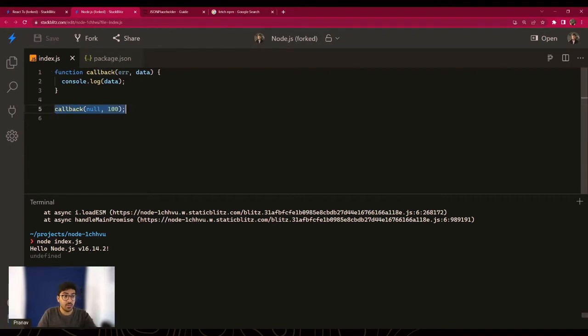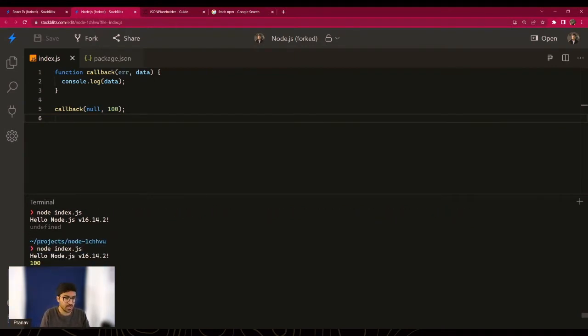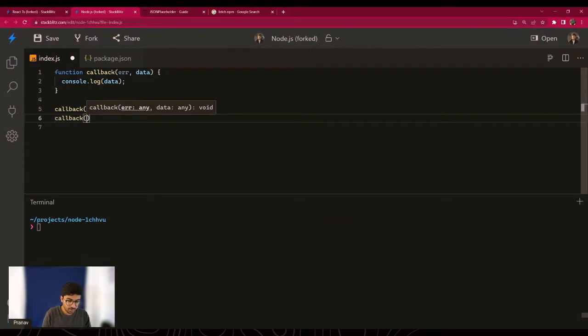Error handling should be done by default every single time, because right now, we don't have any error. We are calling the callback function, but we are passing null. So right now there's no error. So things should work fine. If I run this again, you would see that 100 is printed. So that's great, right? This code should be perfect. But what if I had called the callback function and I had an error here, right? And I'm still passing the data. Now you will see that there's no error handling.